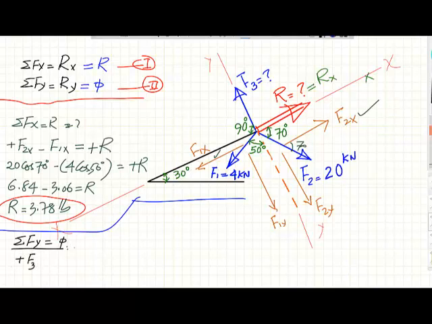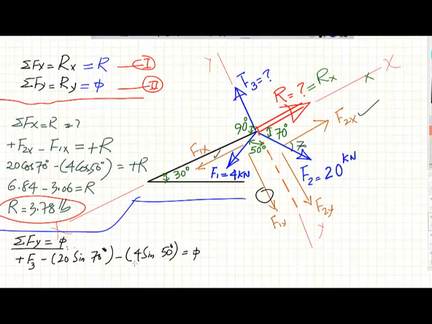This is the unknown left for us, and we have F2y downward, so it is minus F2y, which is 20 sine 70 degrees, and for F1y, again it is negative and downward, so it will be F1 is 4 sine 50 degrees, equal to 0.